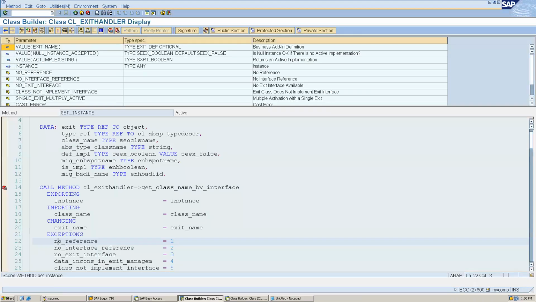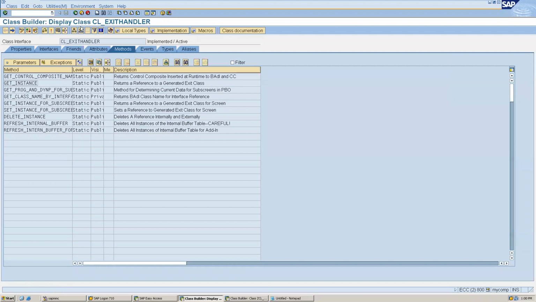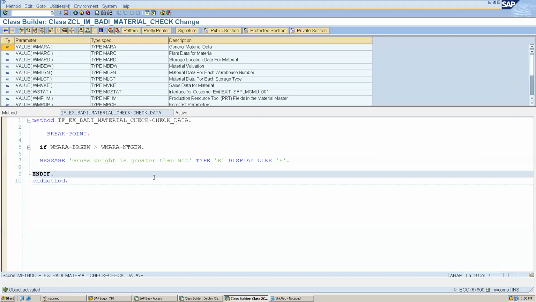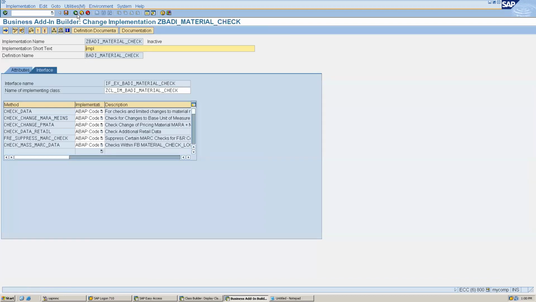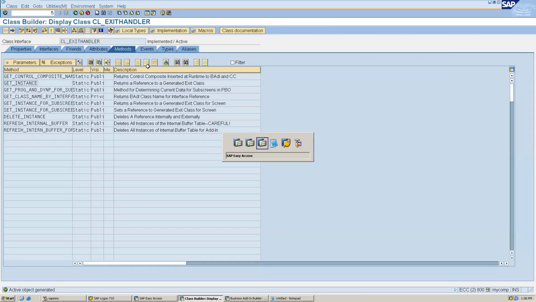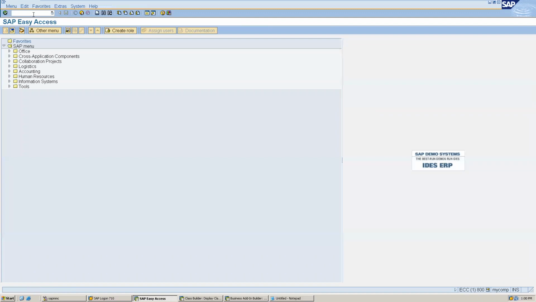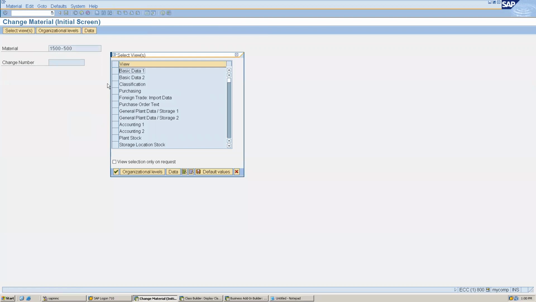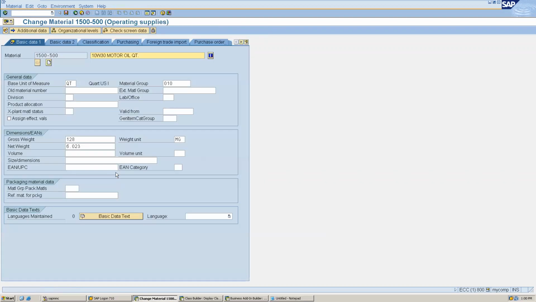Maybe something is not activated. This is active. Come back. This is also active. And in SE18, let's check. See, this is inactive, right? This class, this implementation we have to activate. Now we will see mm02 again. Our code should be in active status, then only it will get triggered.